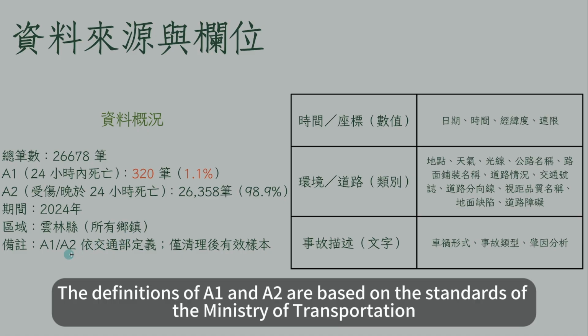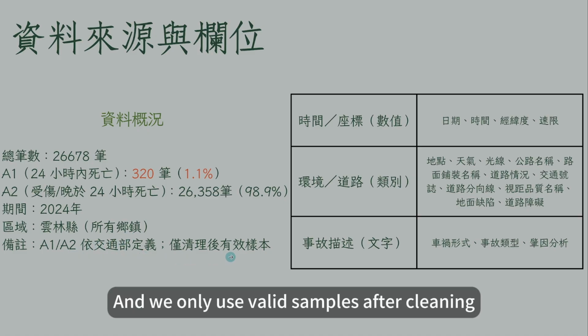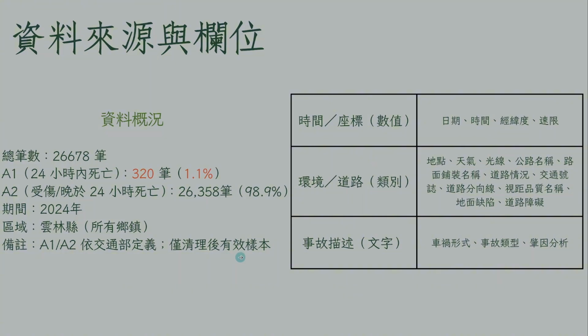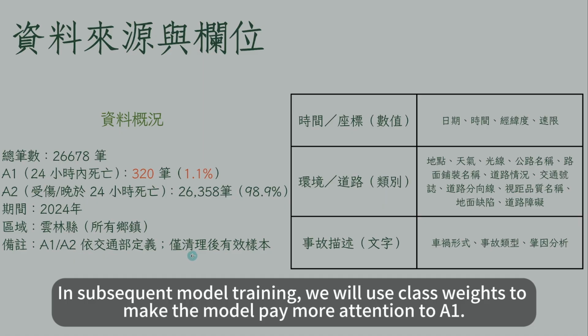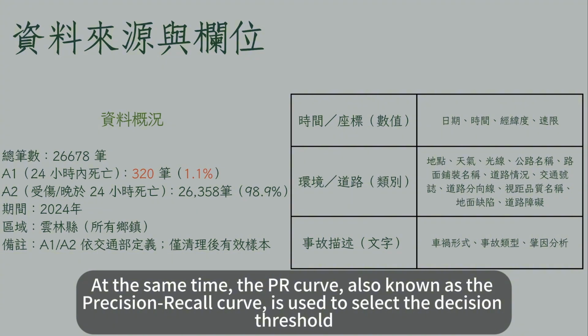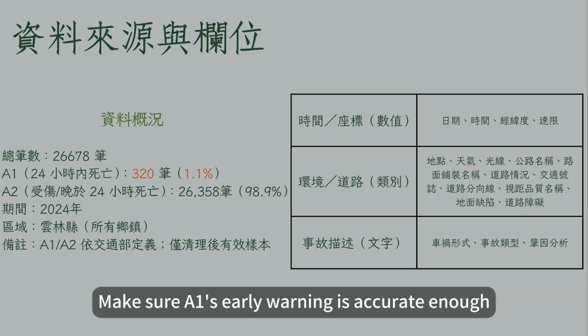The definitions of A1 and A2 are based on the standards of the Ministry of Transportation, and we only use valid samples after cleaning. Then there is the low A1 ratio. In subsequent model training, we will use class weights to make the model pay more attention to A1. At the same time, the PR curve, also known as the precision recall curve, is used to select the decision threshold. Make sure A1's early warning is accurate enough.